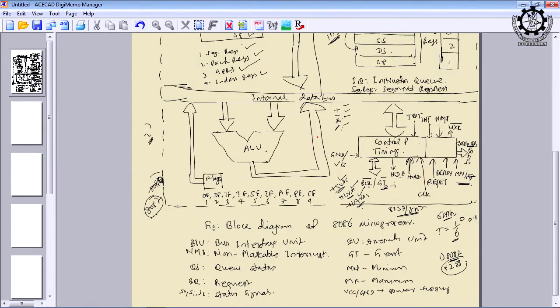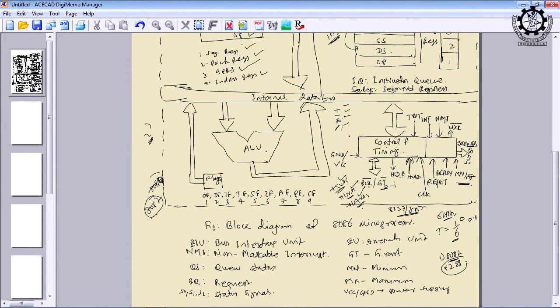Its task is to cool the ICs all the time, and particularly in the summer season, even these 8086 and 8085 ICs, after 5 minutes you will see how much heat is generated, you cannot even touch them, they are so heated, right. So these are also equally important because of the power supply. So power is also an important criterion while designing the ICs, okay. But anyway, as far as the microprocessor is concerned, plus 5 volt DC is enough.